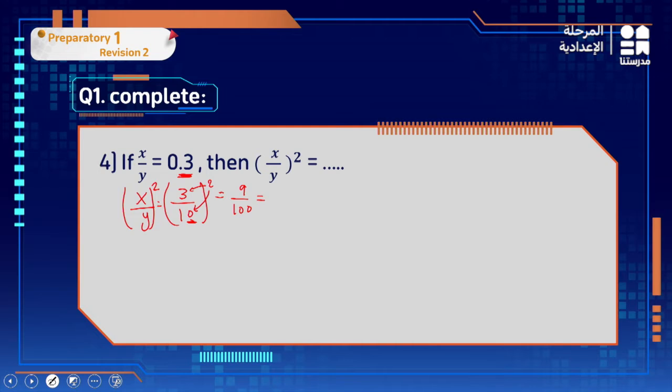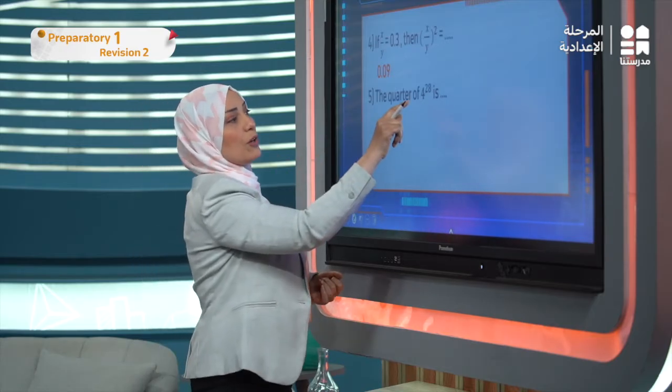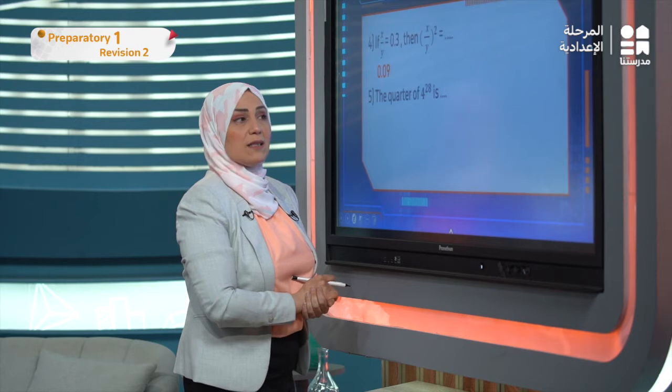There are 2 decimal places because there are 2 zeros. So I'm going to write 9 starting from the right, and here we don't have any digits, so we have to put 0. So the correct answer is 0.09.